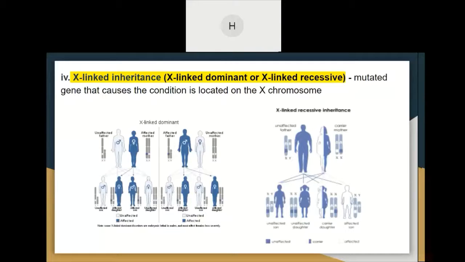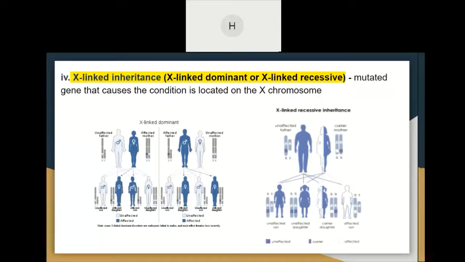As you can see from the figure, a woman with an X-linked dominant condition will have a 50% chance of passing the condition on to a son or daughter with each pregnancy, while men with an X-linked dominant condition will pass the condition on to all of their daughters and none of their sons.